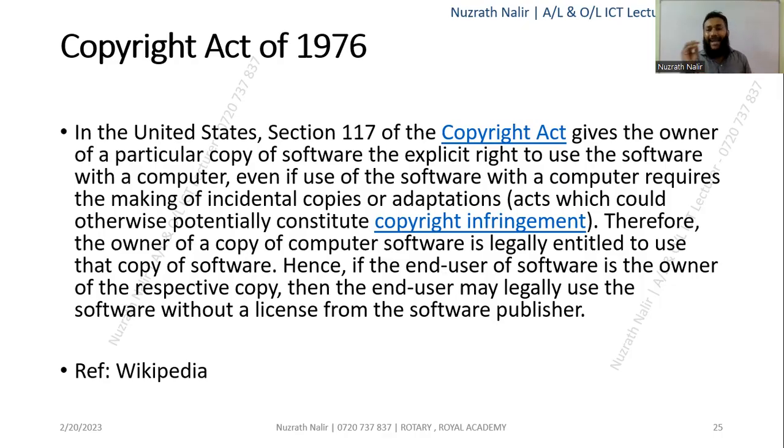So in the United States, there is the Copyright Act, Section 117. It gives the owner of a particular copy of software the explicit right to use the software with a computer, even if using the software with the computer requires the making of incidental copies or adaptations which could otherwise potentially constitute copyright infringement. Therefore, this applies if the end user of the software is the owner of the respective copy. So there are legal bodies to control software redistribution and all.